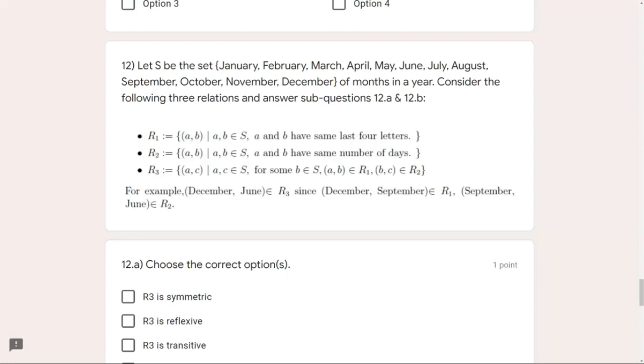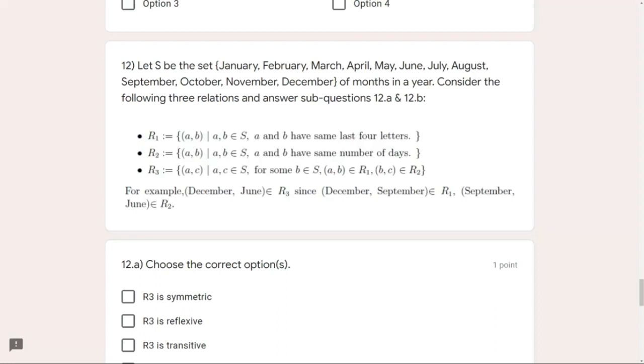But in this case, December won't work because it has 31 days. So anyways, let's take B to be September. First of all, the last four letters: December has MBER, September also has MBER. So A, comma B exists in R1. Done. But does B, comma C exist in R2? B, comma C is September, comma June. September has how many days? 30. June has how many days? 30. That means yes, September, comma June exists in R2. So A, comma C, that is December and June, exist in R3.